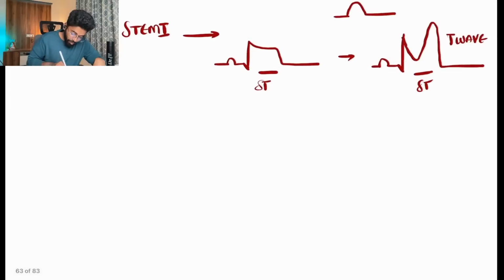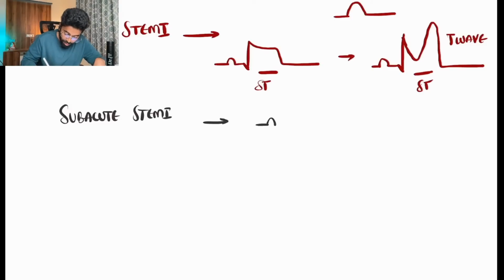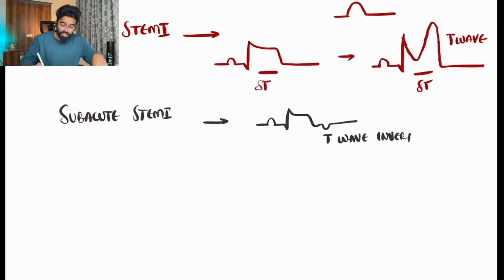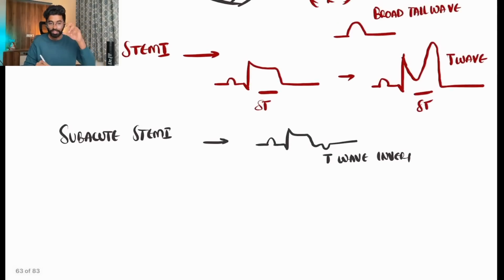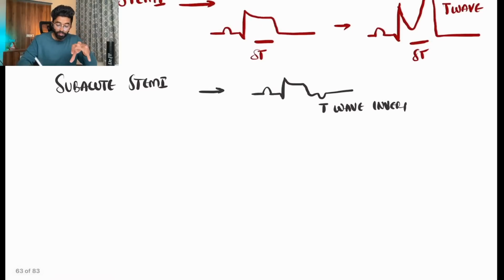The next type of MI will be subacute MI, subacute ST elevation MI. Now the patient will be having an MI of this kind. There are T wave inversions. Yes, this ST segment will be present for at least minutes to hours. This T wave will be present from minutes, hours, even for days.